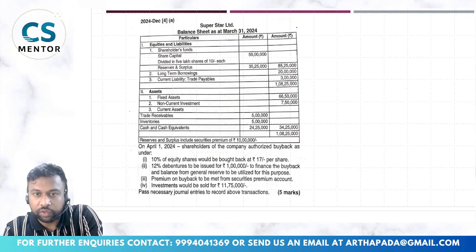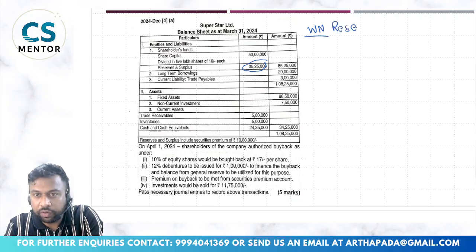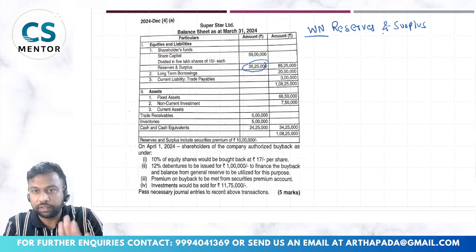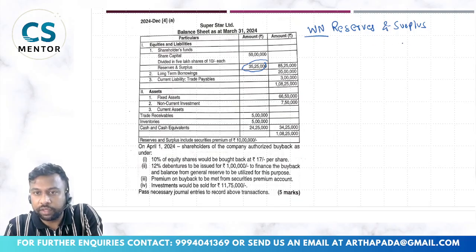So your this reserves and surplus. I'll just start making working notes. You also make these working notes in your answer sheets, because I guess writing on question papers is not allowed in the exam. So when you get your answer sheet, you start preparing the working notes, and it should be below your main answer. So leave one page for your main answer, and then on the other page you can start making the working notes. And working notes should form part of your answer.